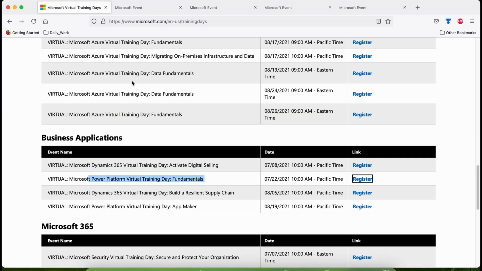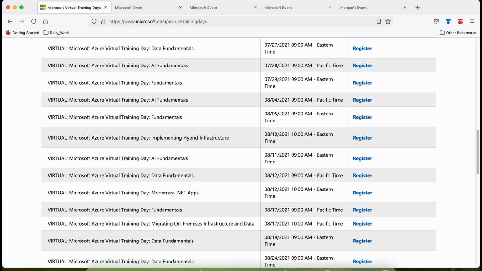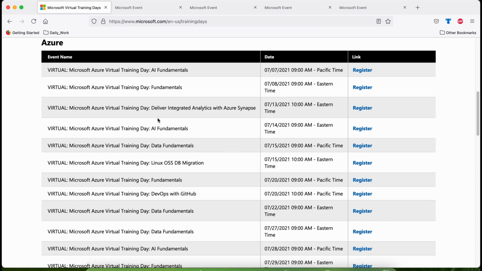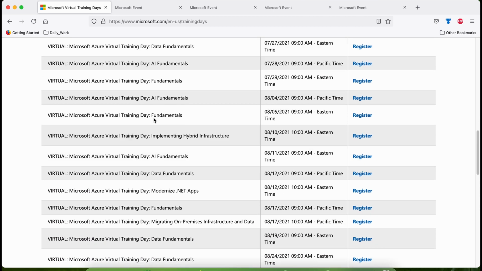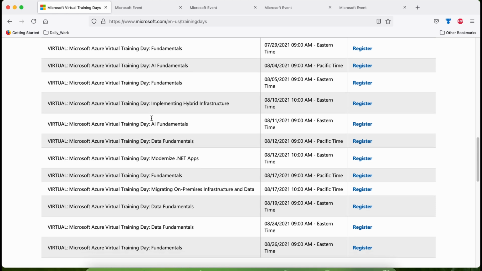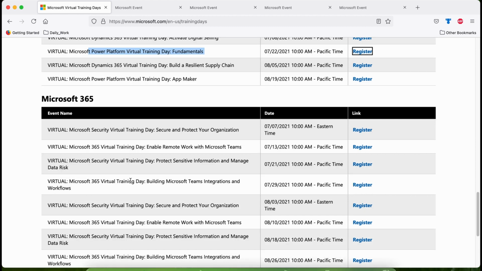Now, if I come back to the virtual training days page, in this training page, you can find different training options available from Microsoft. Although not every training comes with a free voucher, if you want to take part in any other trainings from Microsoft, you are free to register, although you will not get a free voucher.